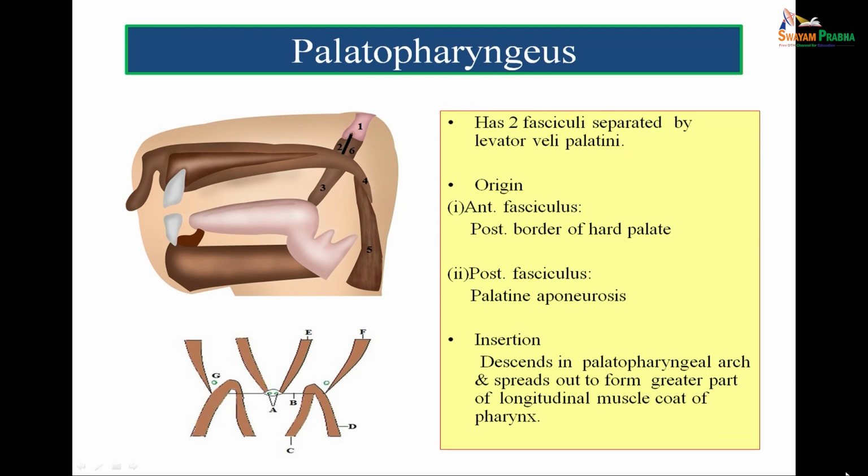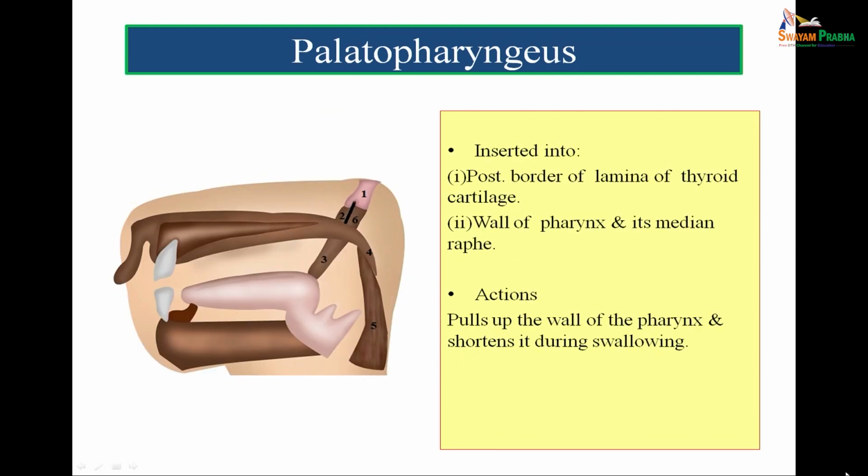The anterior fasciculus is attached to the posterior border of hard palate. So, this muscle which we see here marked by 4 is the palatopharyngeus muscle, posterior border of hard palate, anterior fasciculus, posterior fasciculus from the palatine aponeurosis. This muscle goes down to form the longitudinal muscle coat of the pharynx, and 5 here is the musculus uvulae, 4 here is representing the palatopharyngeus muscle.